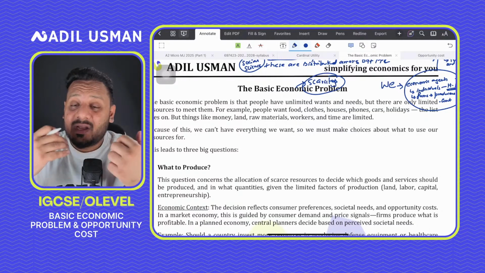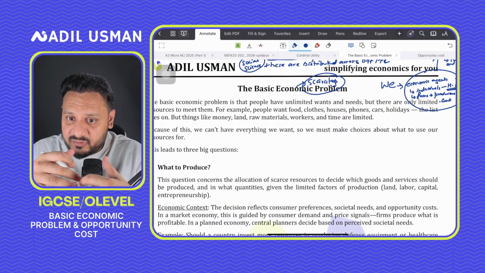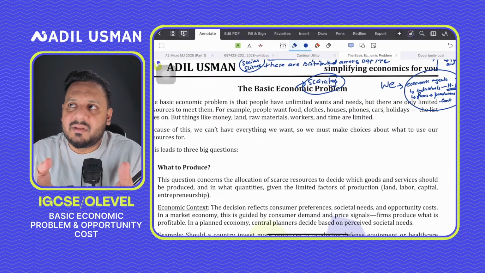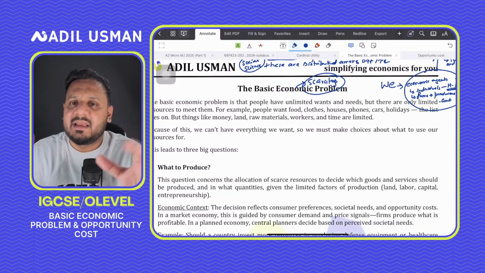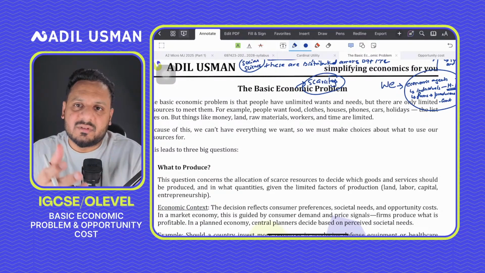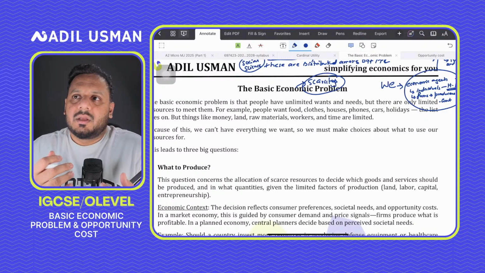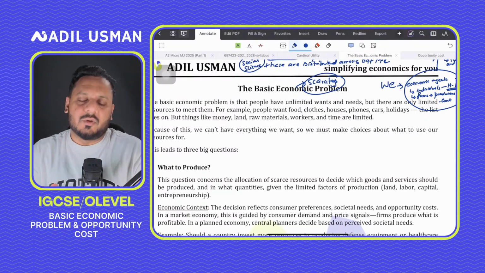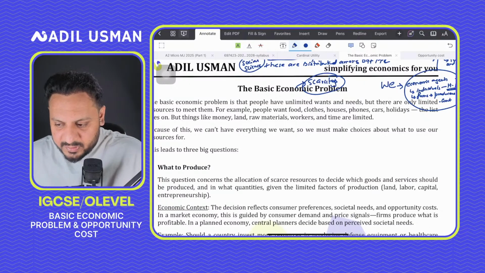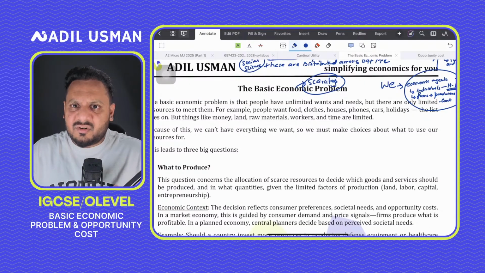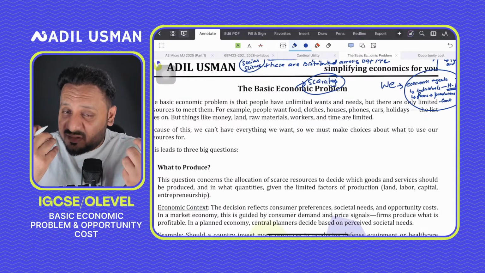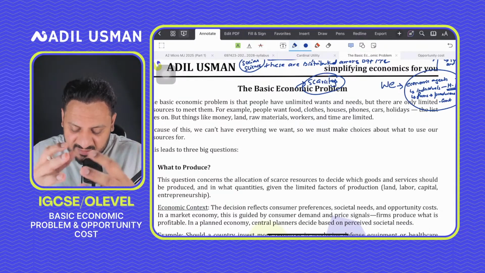So, on the other hand, the fourth factor of production is basically enterprise. Enterprise, or the entrepreneur, simply means the person who gathers all these factors of production to produce goods and services. Its job is to gather land, labor, capital, mix them up, and carry out the business. Enterprise refers to the business, and the entrepreneur is the person who owns that business, or simply the person who takes the risk of conducting a business. He gathers all these factors of production together to conduct economic activity and to do business, right?